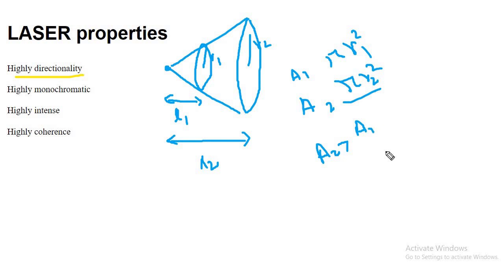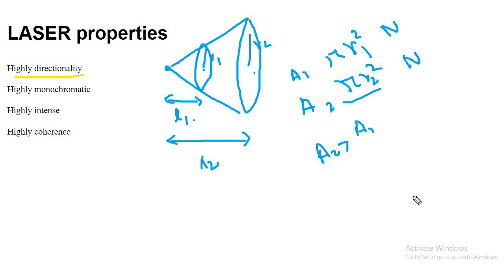Now for ordinary light, the area increases as the distance increases. So the photons coming out from an ordinary light source are divergent in nature. They are moving in a straight line, but in a divergent form, in different directions. It forms a cone. At L1 distance the number of photons and at L2 distance the number of photons is the same, say n.